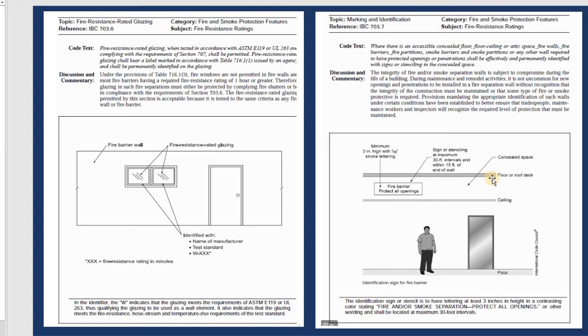Between the ceiling and the roof, or the ceiling and the floor, if you have a second floor, this one can be the floor, but if you have the first floor, this one can be the deck or the roof. Between the ceiling and the roof, you need a fire barrier protecting the opening. The minimum is 3 inches high with 3/8 inch stroke lettering. You need to put this on the side to make sure everything qualifies for the code.